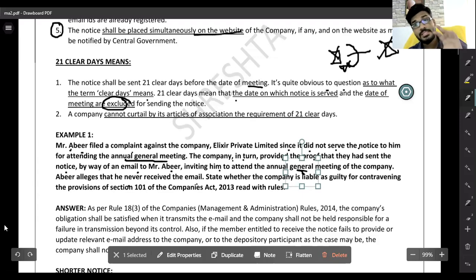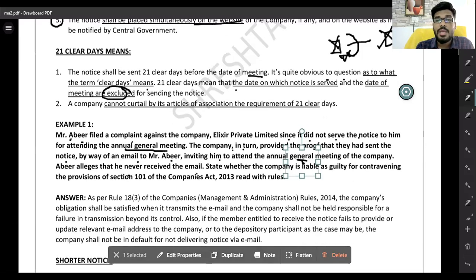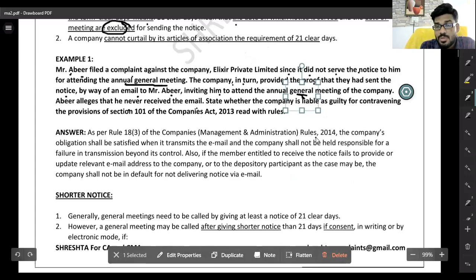No, sir. The company can send a notice. If he is not receiving the notice, the company is not responsible for that. Clearly, sir, I can send a notice to the registered email ID. Whether the email ID is correct or wrong, I am not responsible for that. As per Rule 18, Companies (Management and Administration) Rules 2014, the company's obligation shall be satisfied when it transmits the email, and the company shall not be held responsible for failure in transmission beyond its control.